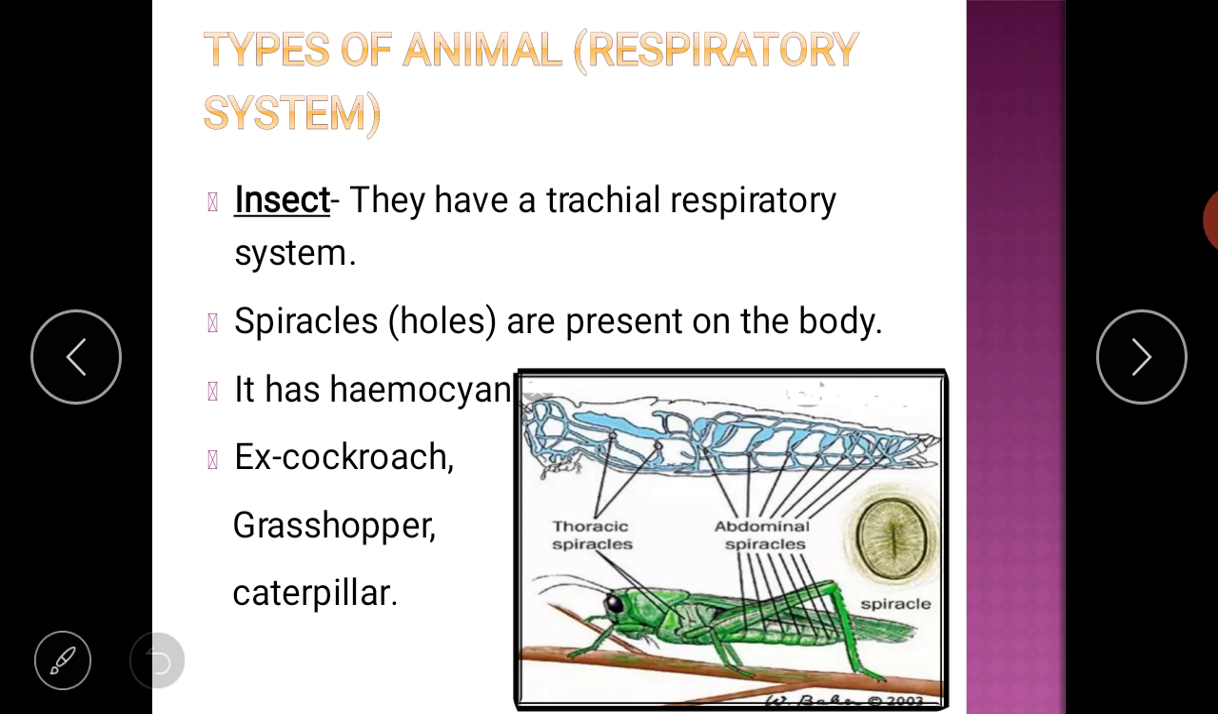Now different organisms we are going to study, and how they carry out respiration. What kind of respiratory system they have, we will study. In case of insects, they have a tracheal respiratory system. Tracheal respiratory system means it is a network of tube-like structures which are connected to the holes on the body surface on both sides of the insect.